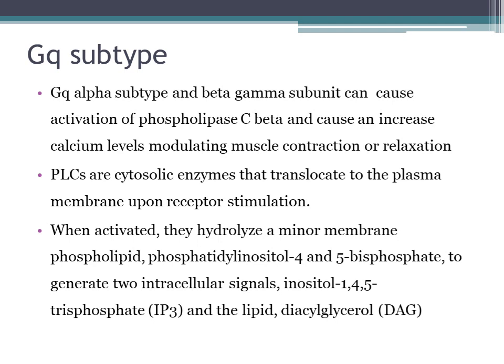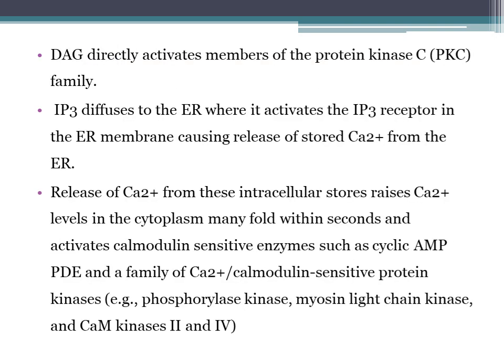IP3 is inositol 1,4,5 triphosphate and DAG is diacylglycerol. Diacylglycerol will further activate protein kinase C, and inositol triphosphate will diffuse to the endoplasmic reticulum where it will bind to the IP3 receptor and cause release of calcium.